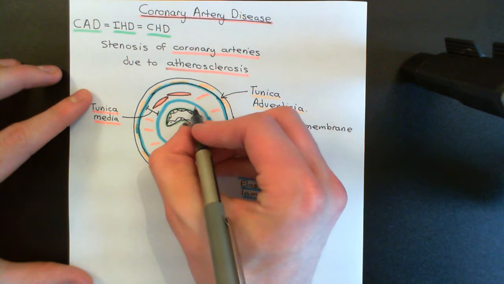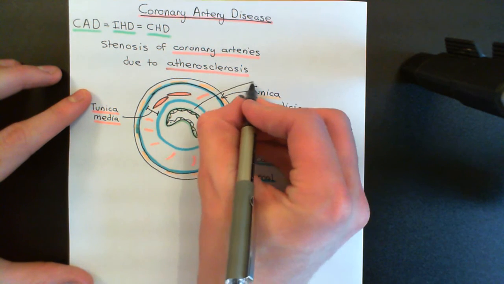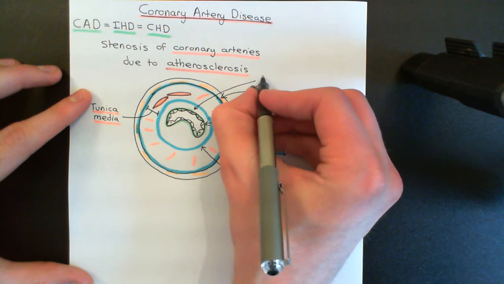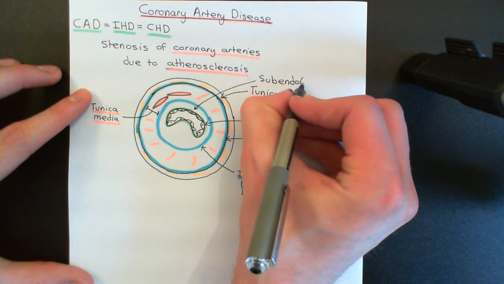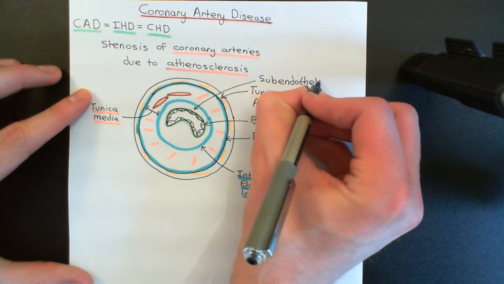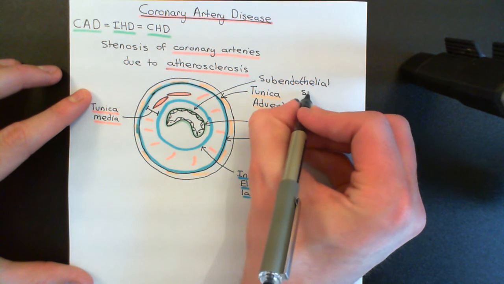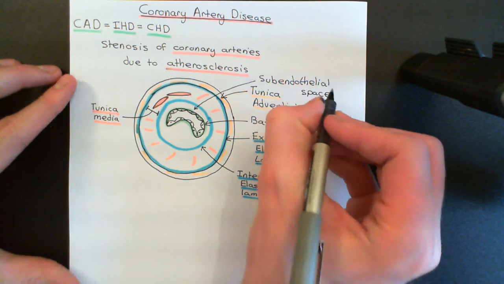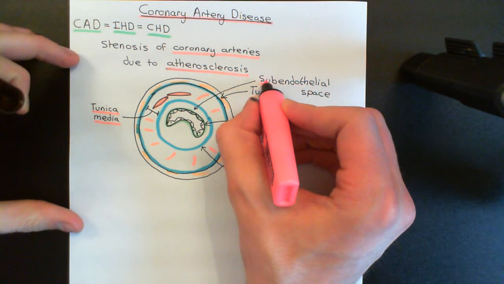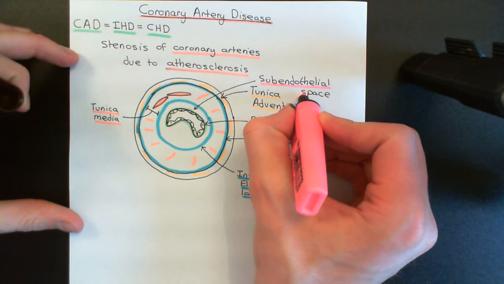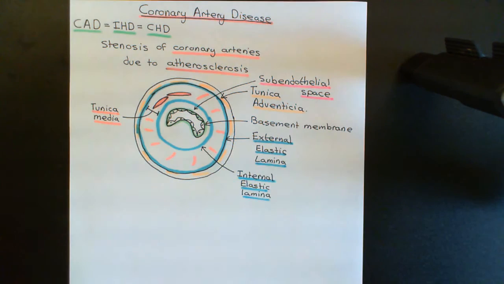And this space in between the basement membrane and the internal elastic lamina is a space containing connective tissue, and this is known as the subendothelial connective tissue, or more informally just as the subendothelial space. Again, it's this subendothelial space that is diseased in atherosclerosis. This is where the mass of the atherosclerotic plaque has built up, and I'm about to draw it in here.